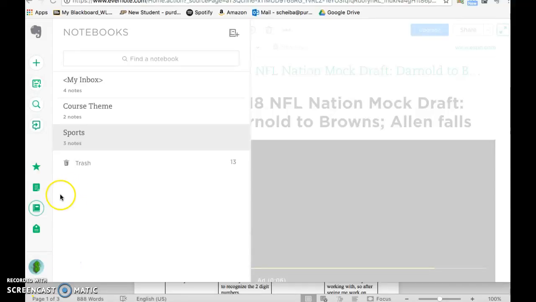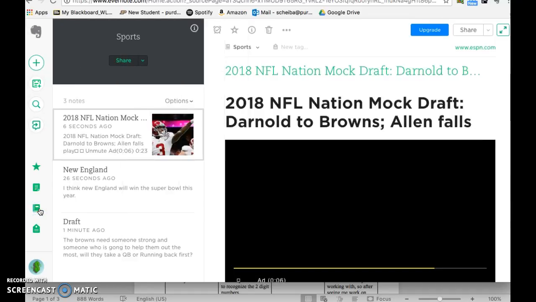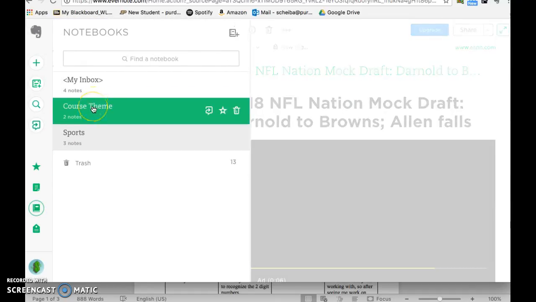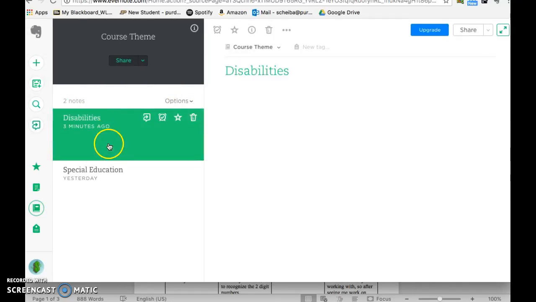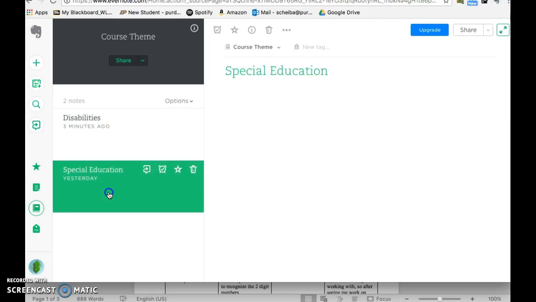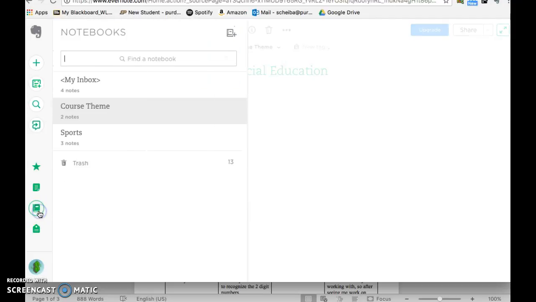So here I've created two notebooks. My course theme, and sports, which is something that I like a lot. To get to the notebooks, there's this little button right here. You click notebooks, and they pop right up. For my course theme, there are two notes in here about disabilities and special education, which is mainly my course theme.